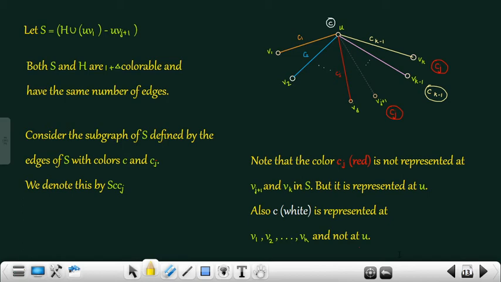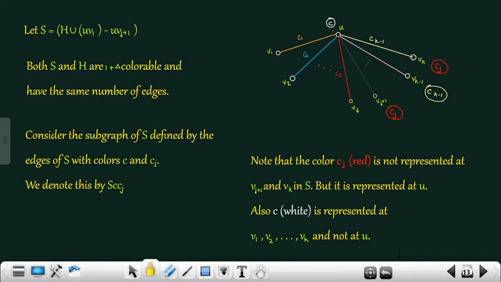Consider the subgraph of S defined by the edges of S with the colors C, or white, and Cj, or red. We denote this by SCCj.